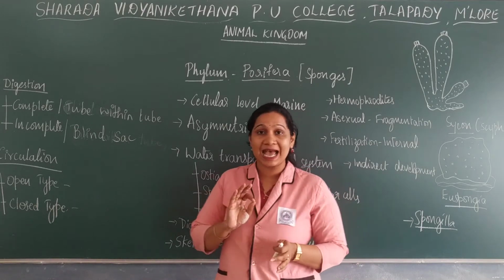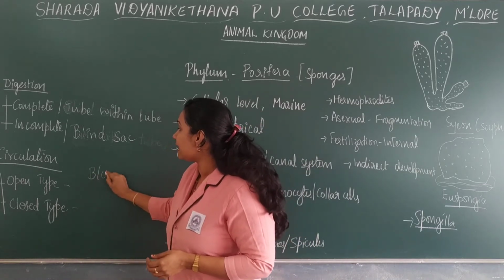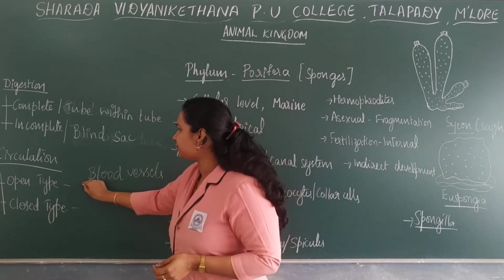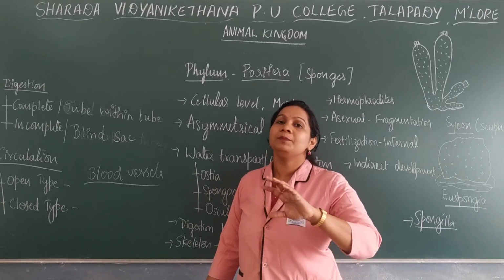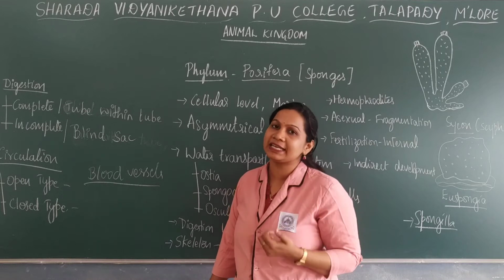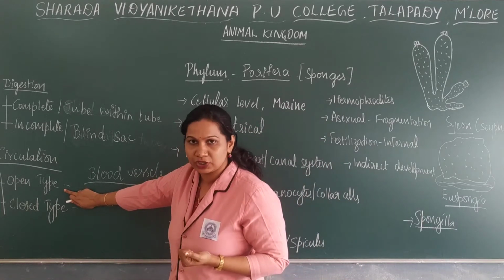So there is an absence of blood vessels, especially arteries, veins and capillaries. These are absent. The blood is pumped out of the heart and the organs and tissues directly get bathed in it. So that is the open type of circulation.